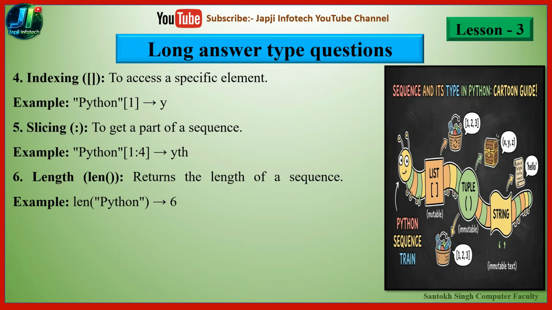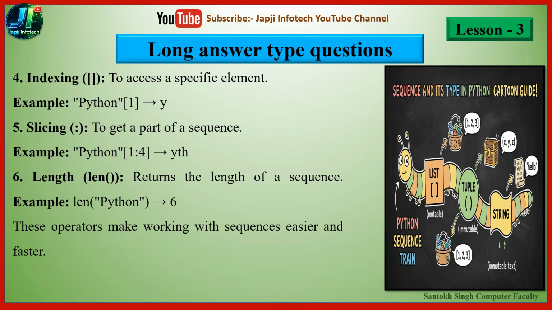And the sixth one is length. So length is used with the help of the length function. So it returns the length of a sequence. For example, len function in the parentheses under double quotes Python. So it will count the total letters available in the double quotes, and that is 6. So 6 is displayed on the monitor screen. So these operators make working with sequences easier and faster.